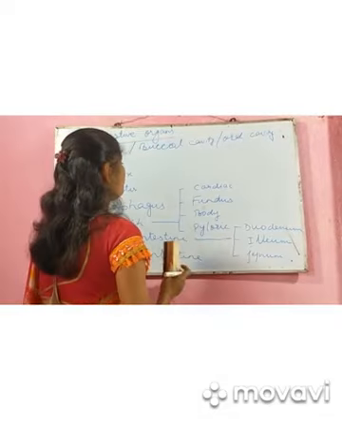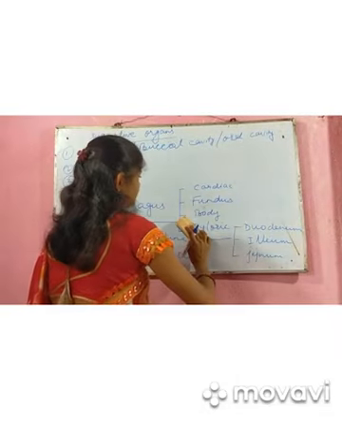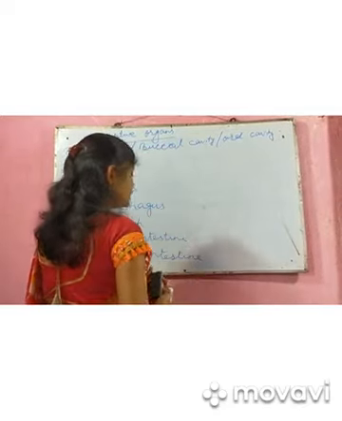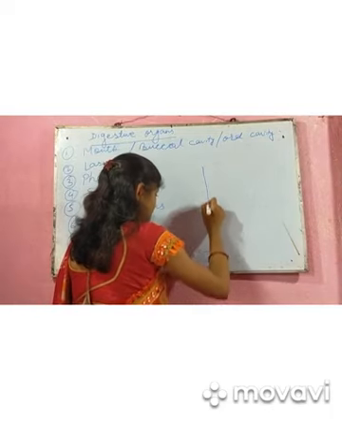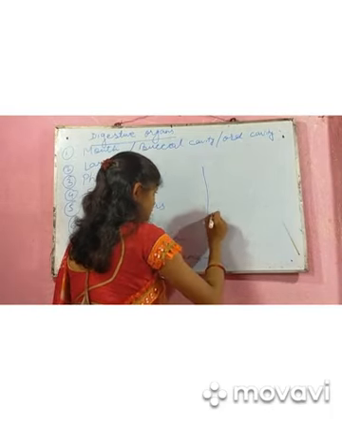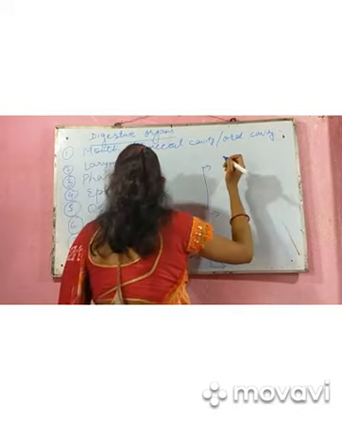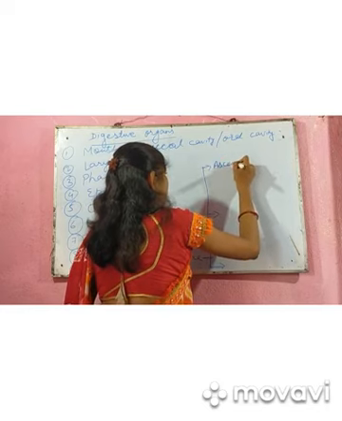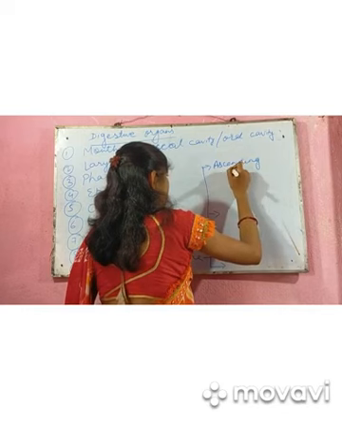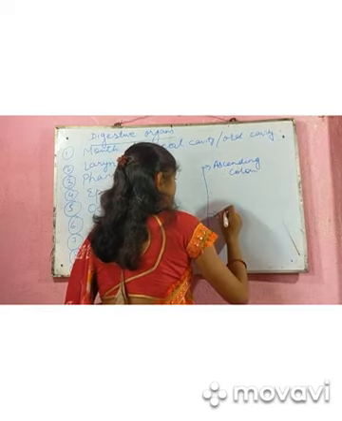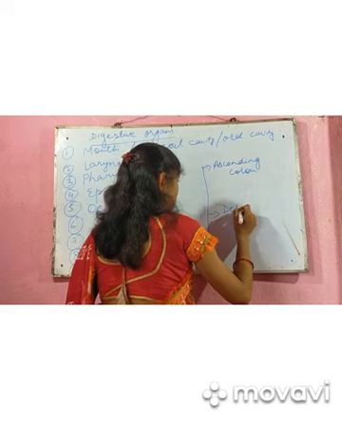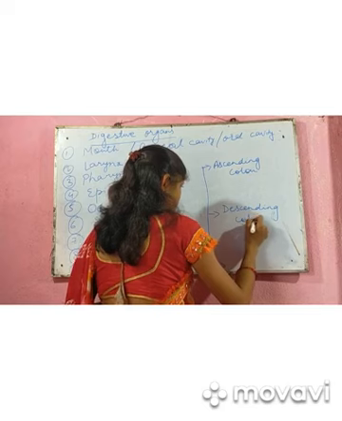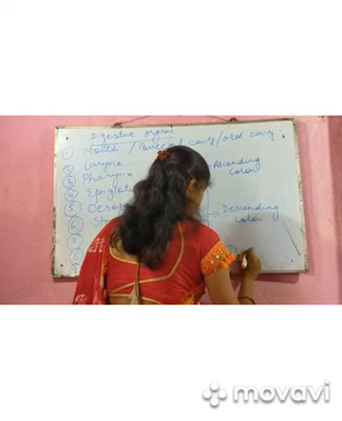Large intestine also comprises 3 parts. Let me rub these. You just note it down: ascending colon, descending colon, and transverse colon.